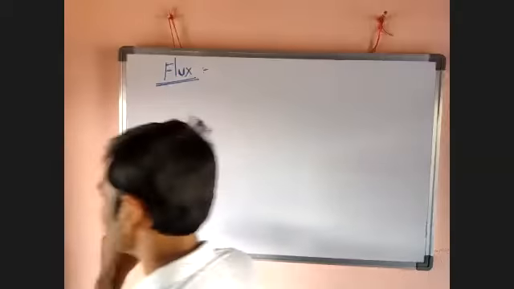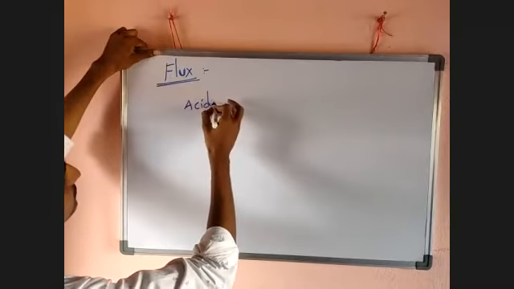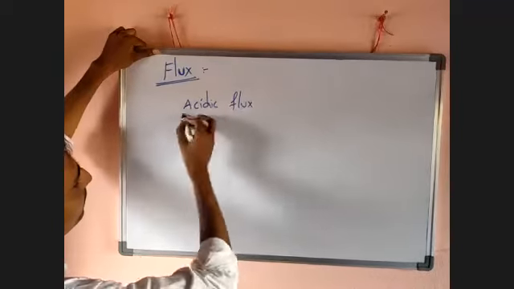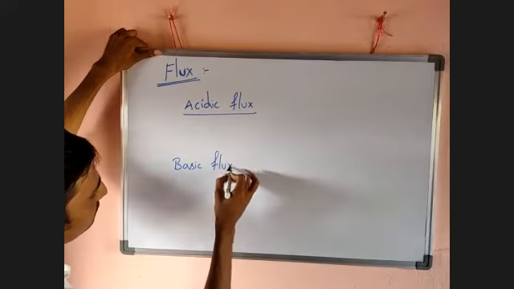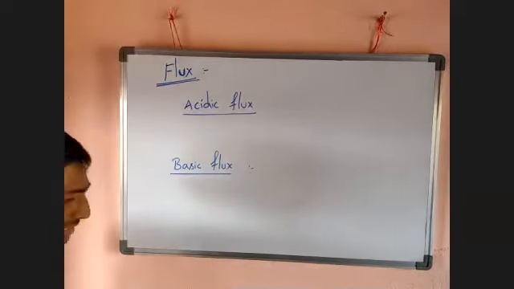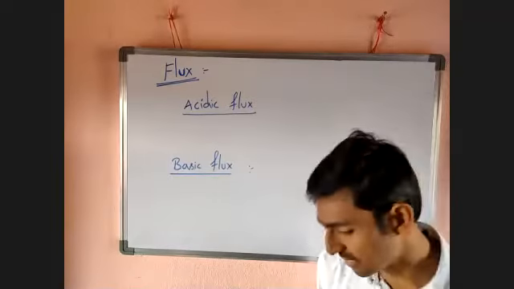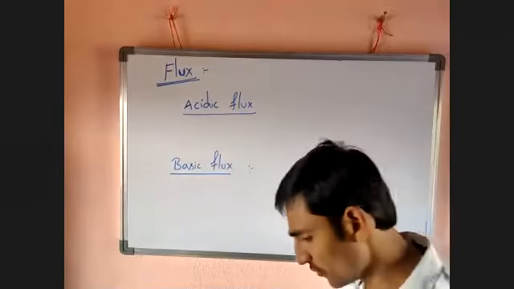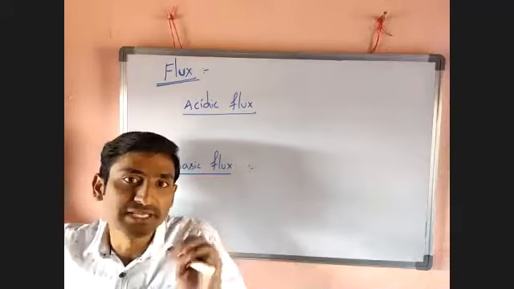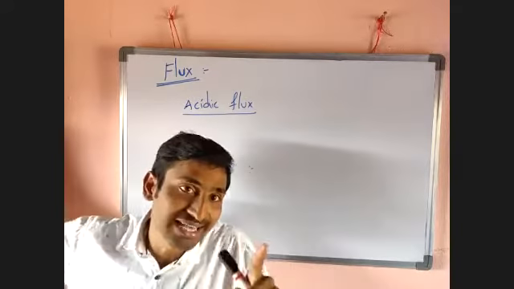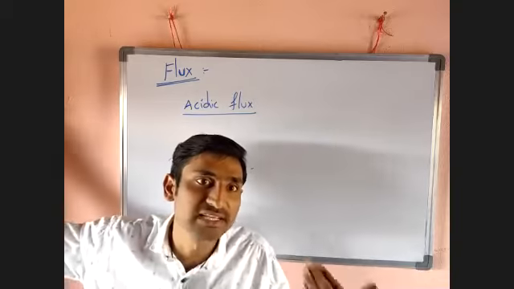Here, two types of fluxes are there actually. One is acidic flux. Another one is basic flux. Two types of fluxes are there actually. One is what? Acidic flux. Another one is what? Basic flux. For example, if the ore is bearing acidic impurities, now you have to add a flux having a basic nature.